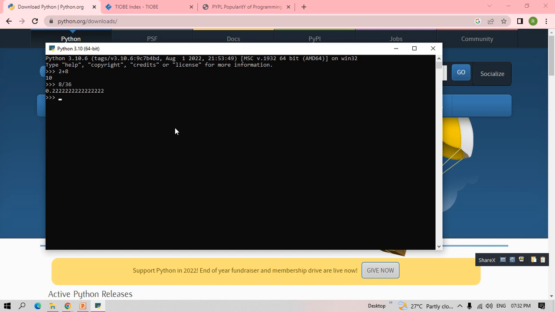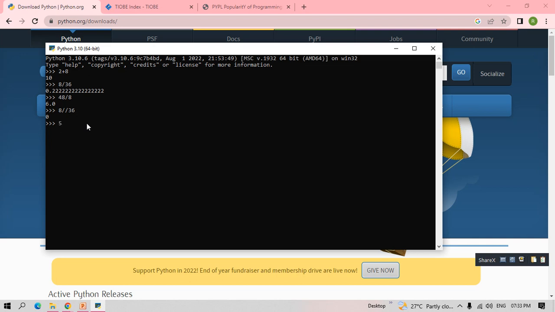0.22. Consider 48 divided by 8, what do you get? 6.0. If I want to see the floor division, I want to see the same value itself. Floor division you mention with a double slash. See here, so 0. What is floor, what is ceiling? Floor means it will take the below value, it will round off the value. Ceiling means it takes the top value, rounding off to the next value. So 1 or 0, rounding values it will take.